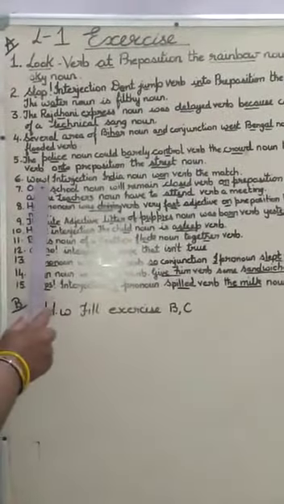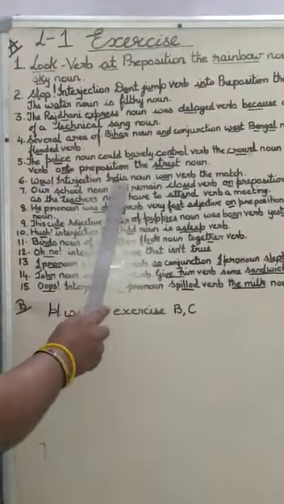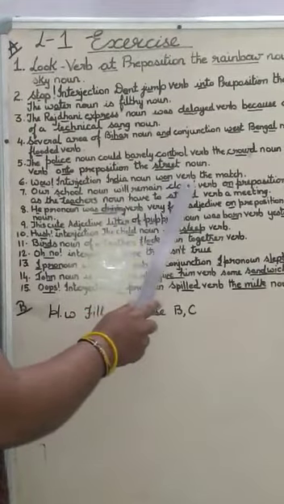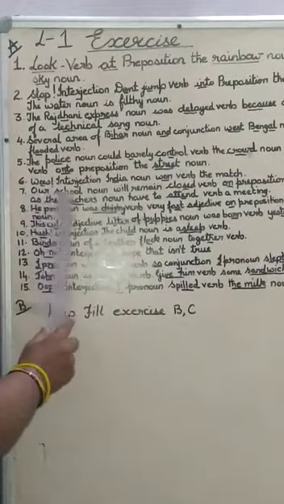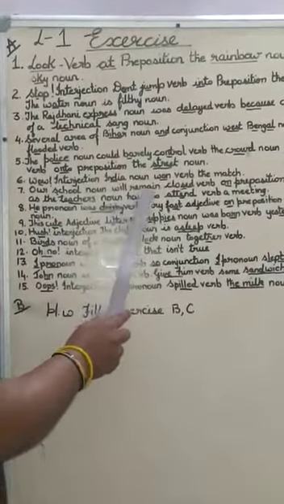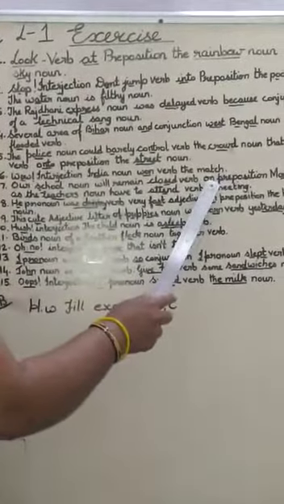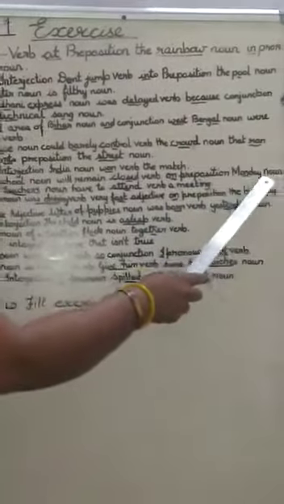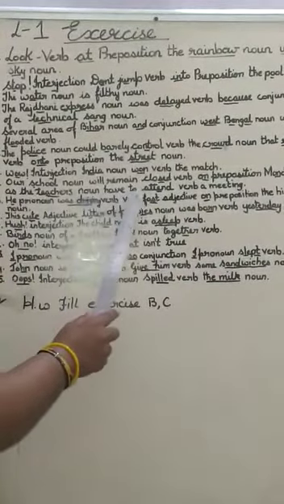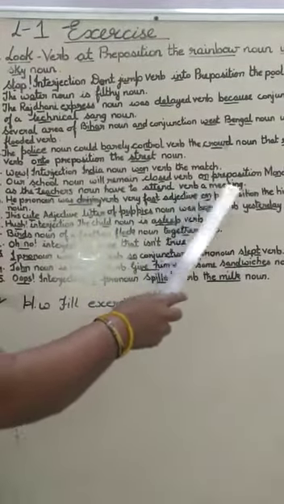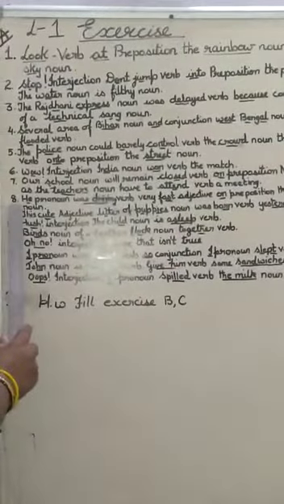Sixth, wow, interjection, India noun, won verb, the match. Seventh, our school noun will remain closed verb, on preposition, Monday noun, as the teachers noun have to attend verb, a meeting. 8.